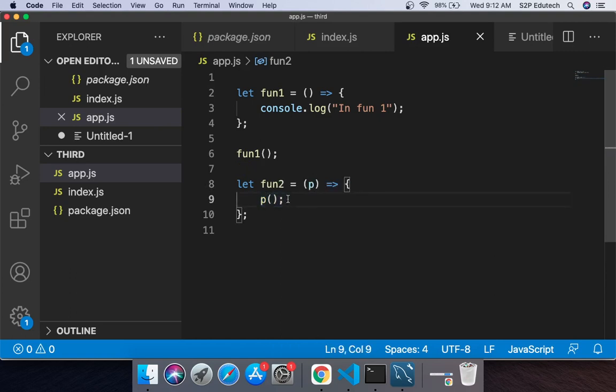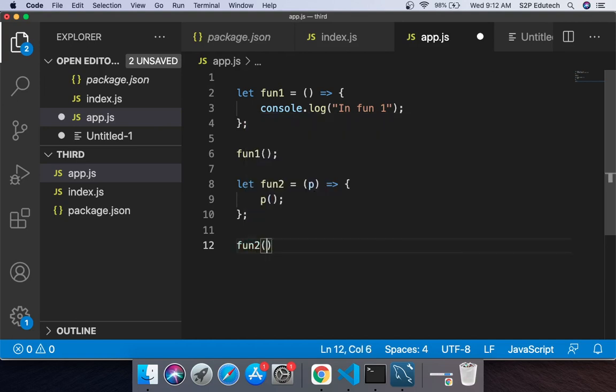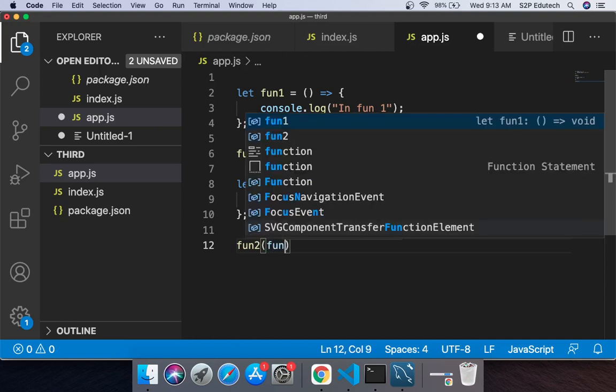Right, till now what we have seen is p can be a number, p can be a string, p can be anything. But in this particular case, what I am expecting in this function is a parameter which is a function. And how will I call this function? I'll say fun2, and inside this I'll pass fun1.